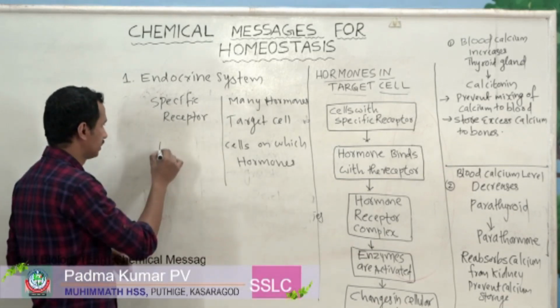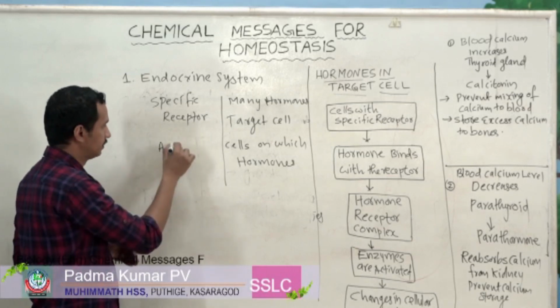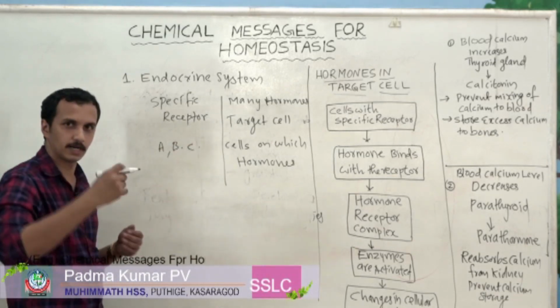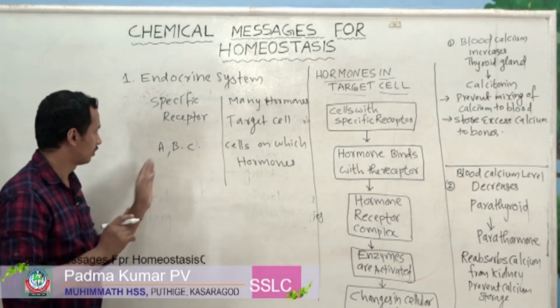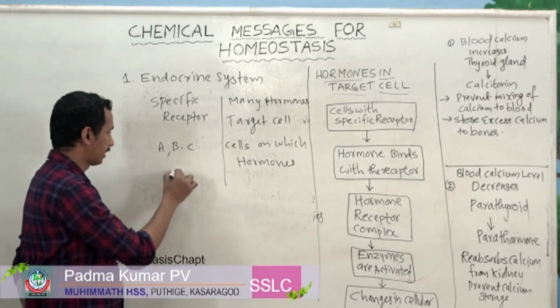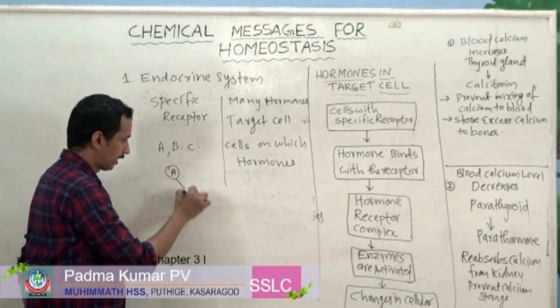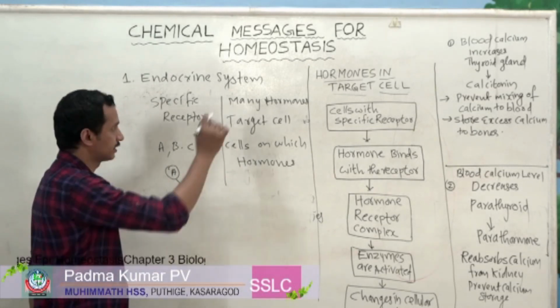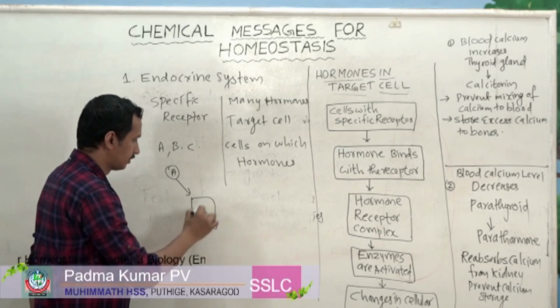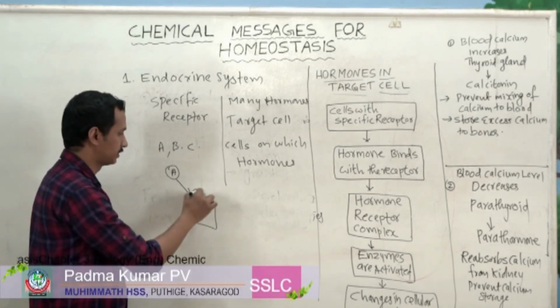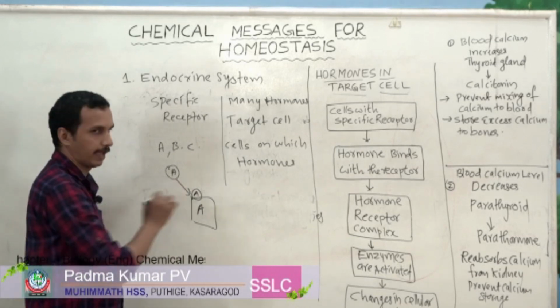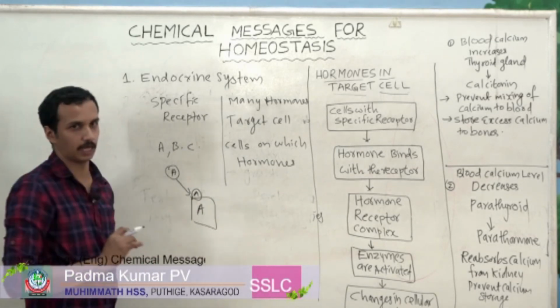For example, consider hormone A, hormone B, then hormone C. Like that, there are many hormones. Just for an example I am taking. Hormone A can act on a target cell, a cell with a hormone A receptor. This hormone A acts on this particular cell only.